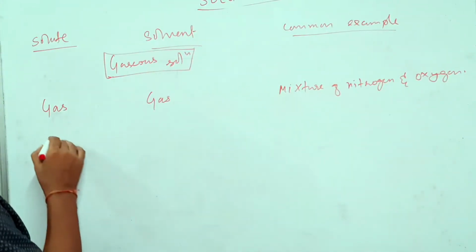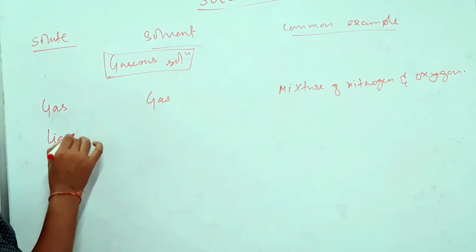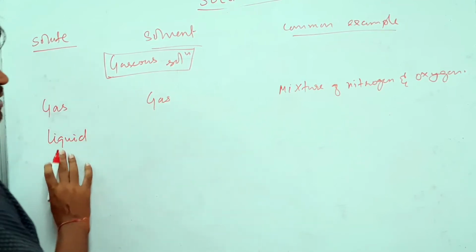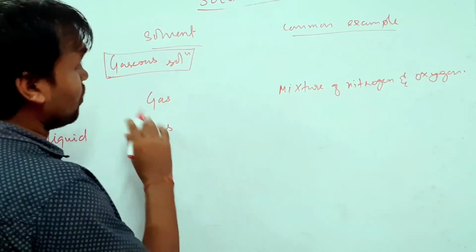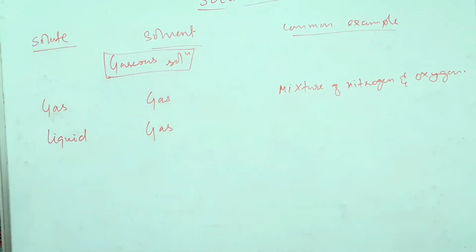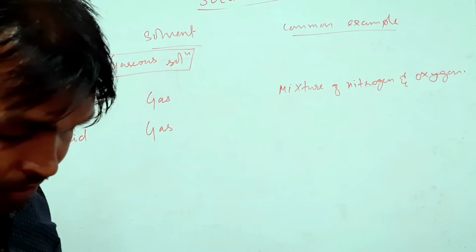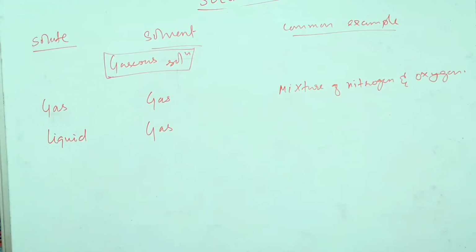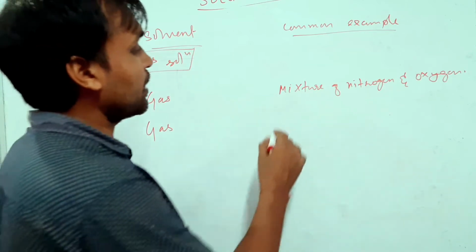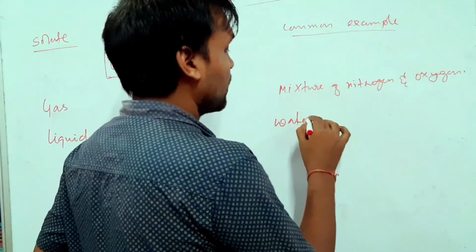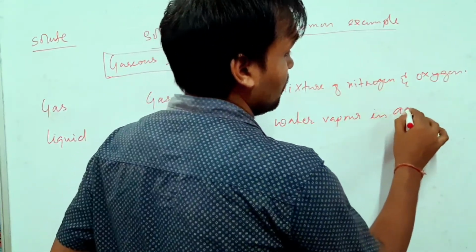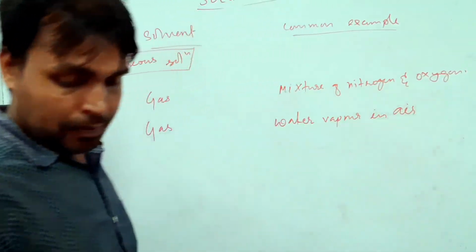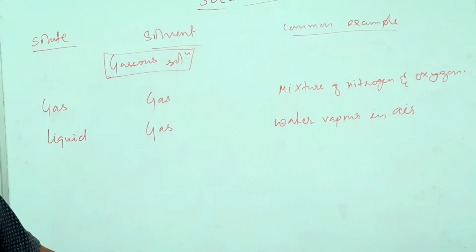Got it? Okay. Next we are going to discuss liquid as solute. In gaseous solutions, the solvent will always be gas. So liquid and gas. The best example for liquid in gas is water vapor in air, that is humidity.